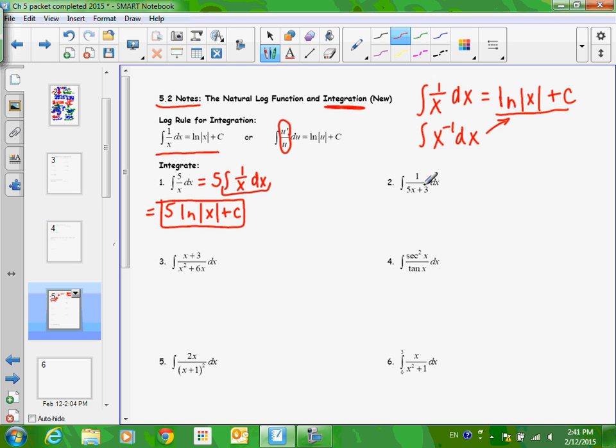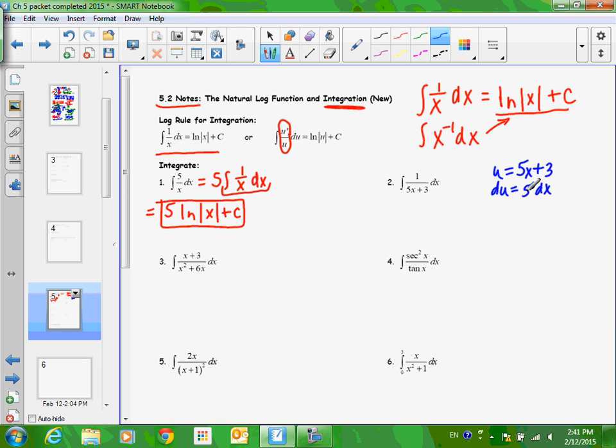Now with 2, it's a little bit different because I don't have just an x in the denominator. This is where we're going to use u-substitution. So in looking at what I see right here, what do you think we're going to let u equal? 5x plus 3, that's really the only part of the problem. Then du would be 5 dx.